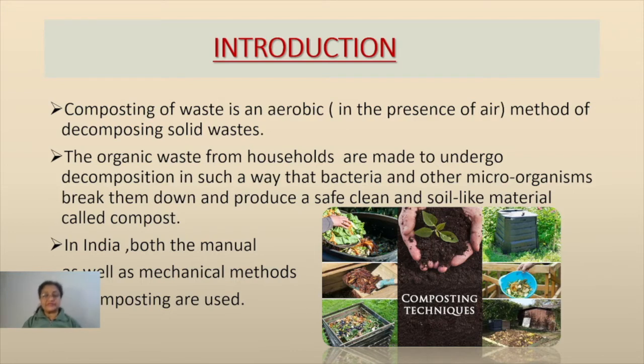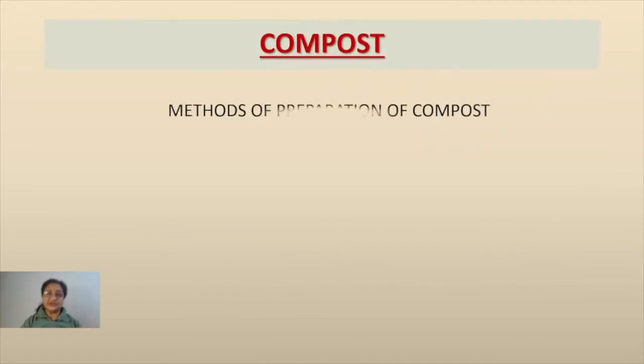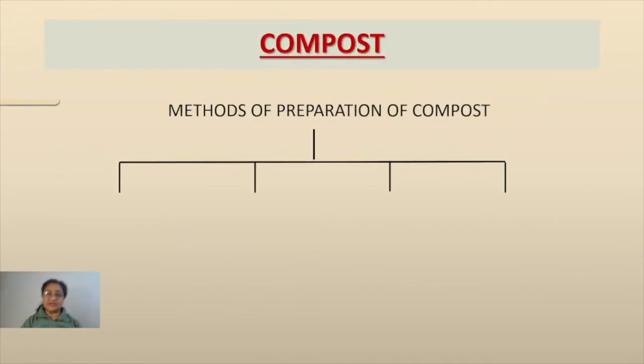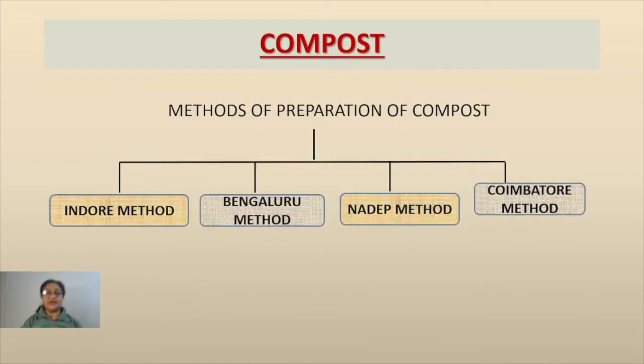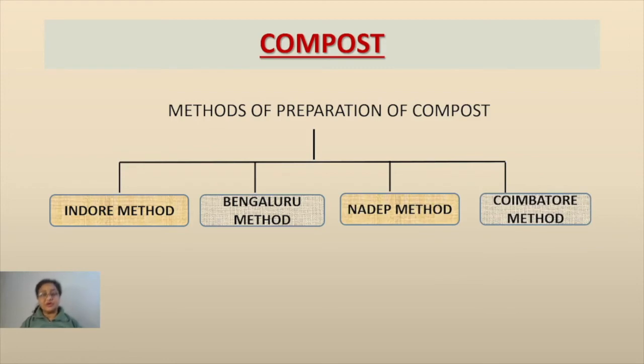In India, both manual as well as mechanical methods of composting are used. Manual means the maximum work is done by hand, and mechanical means the maximum work is done by machines. Now, what are the various methods of preparation of compost? Number one is the indoor method. Number two, Bengaluru method. Number three is Nadep. And number four is the Coimbatore method.